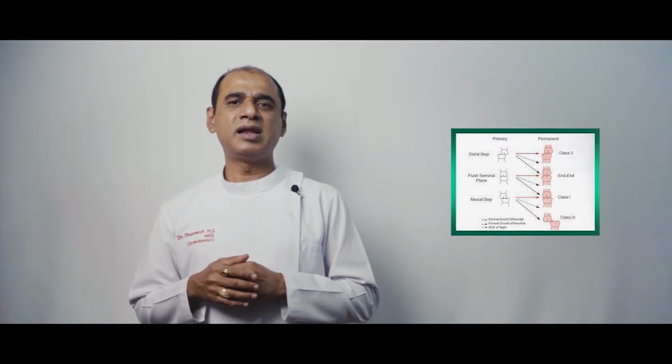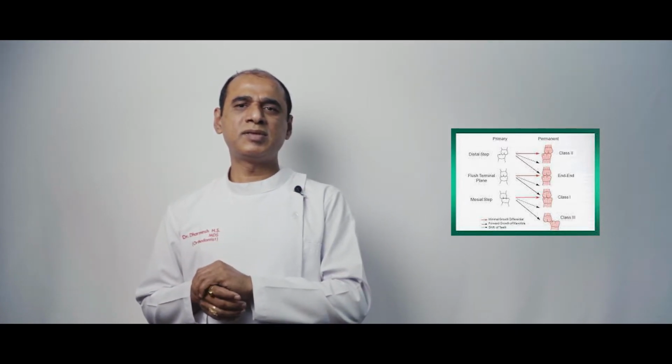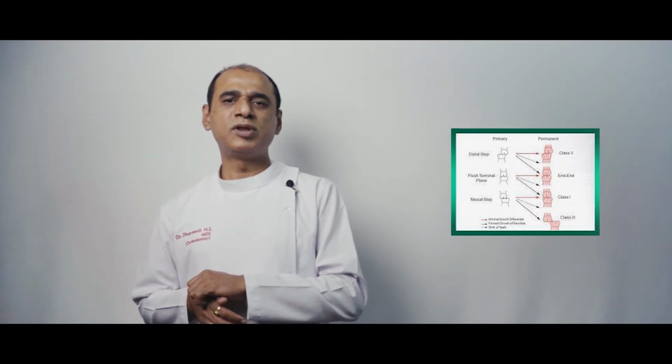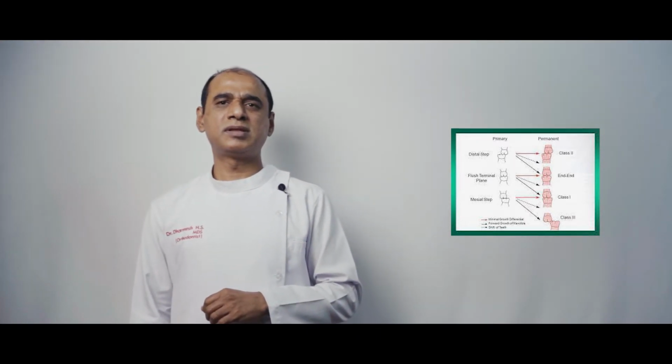Overjet in deciduous dentition. It is usually more in primary dentition. With the movement of the whole dental arch anteriorly, the overjet decreases. The average overjet in primary dentition is 1 to 2 mm. The terminal plane relationships: Baume classified the relationship of the primary teeth into three categories. If it is straight, then it is called a straight or flush terminal plane, which is about 76%. You can see mesial step about 14% and distal step about 10%.